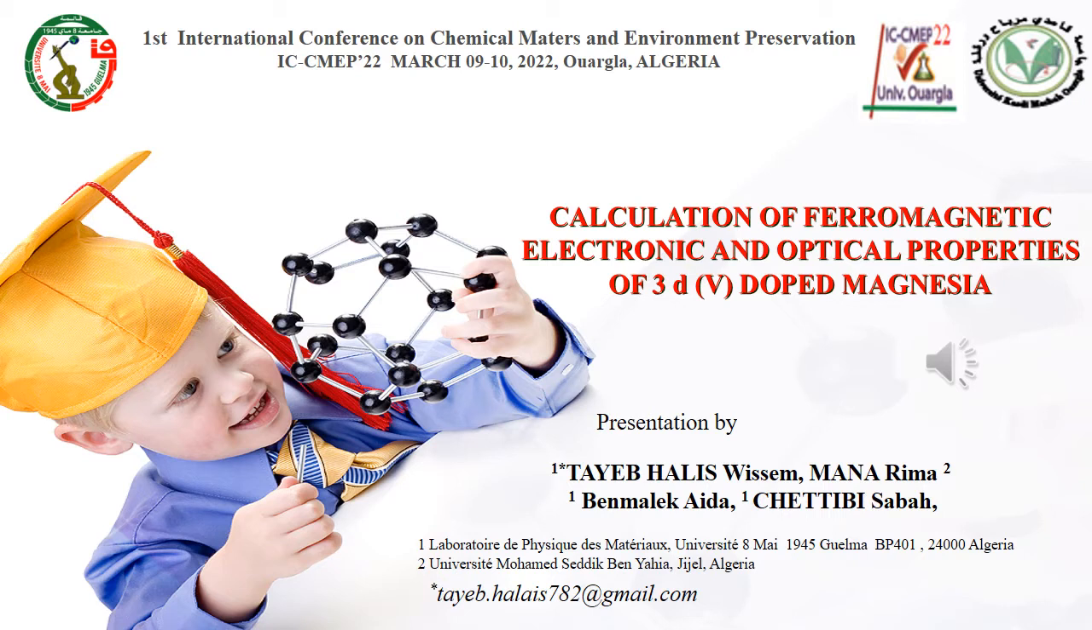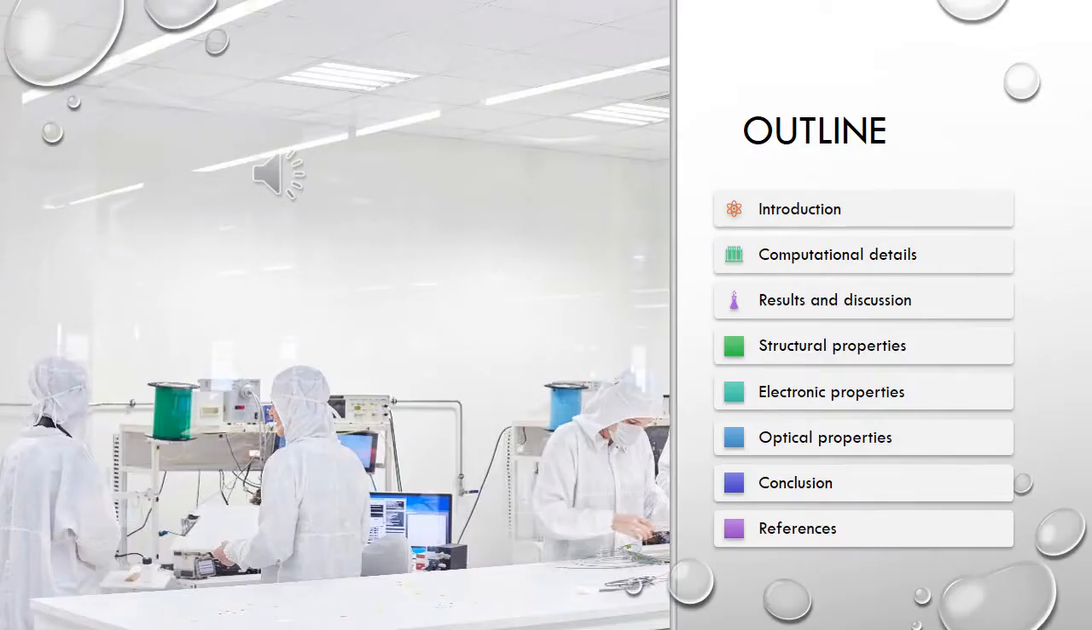So the topic of my presentation today is calculation of ferromagnetic, electronic and optical properties of 3D vanadium-doped magnesium oxide. The outline is as follows. I will present a small introduction, then I will talk about the method of calculation, next I will show the results, finally I will give a conclusion.